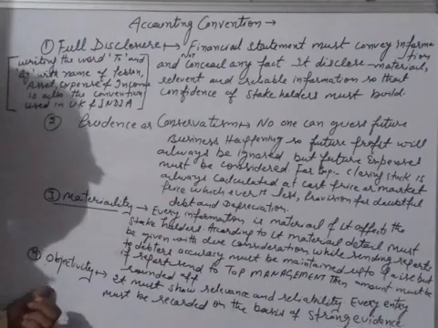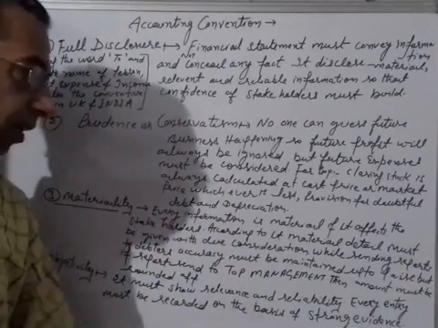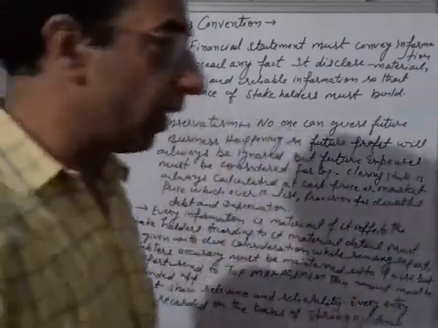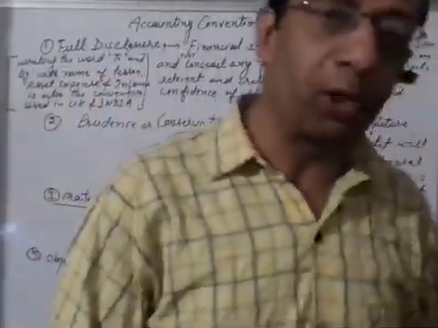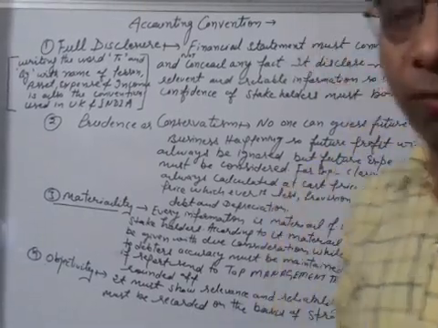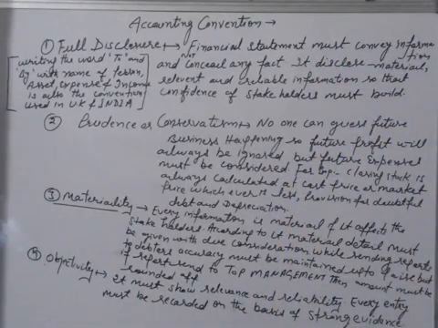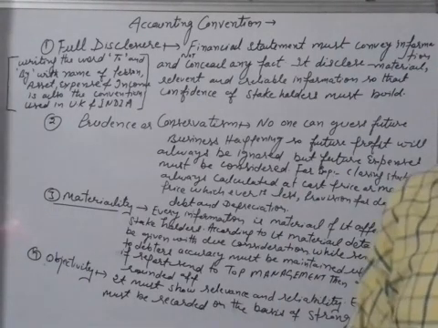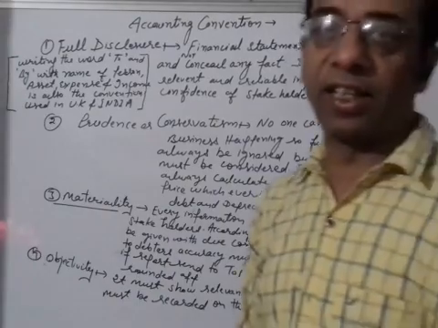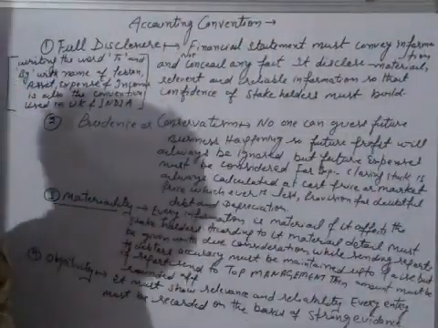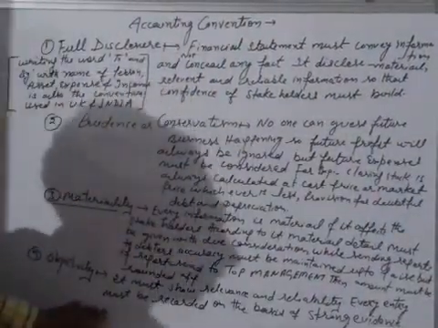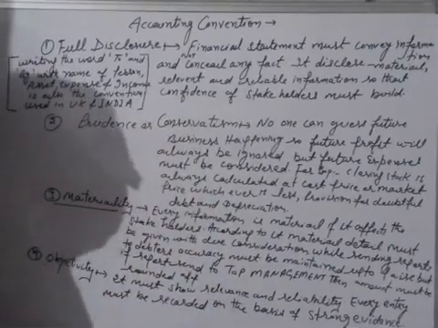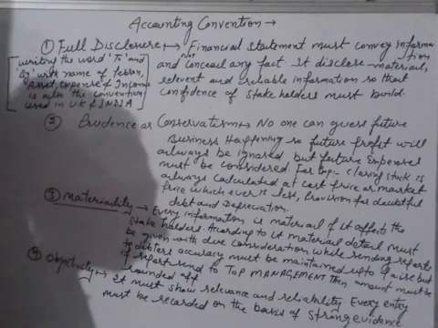Fourth is objectivity. It must show relevance and reliability, right? According to objectivity, every journal entry must be passed on the basis of documentary evidence. Without documentary evidence, every entry which we try to pass is considered not valid. So according to the objectivity convention, every information must be recorded on the basis of strong evidence, right?